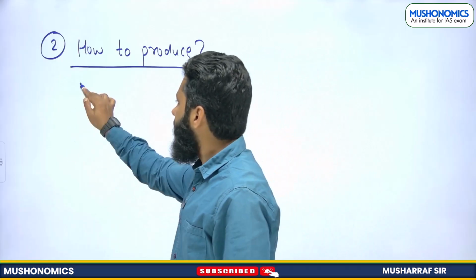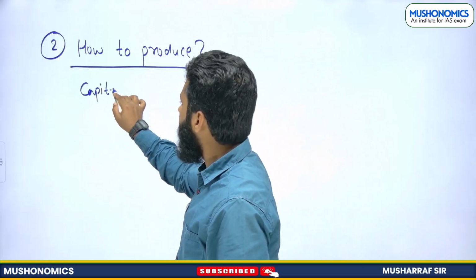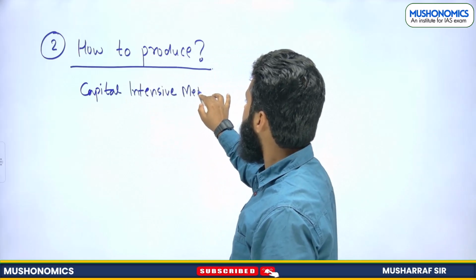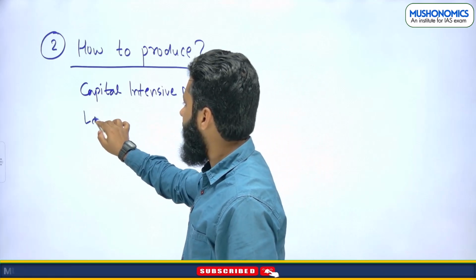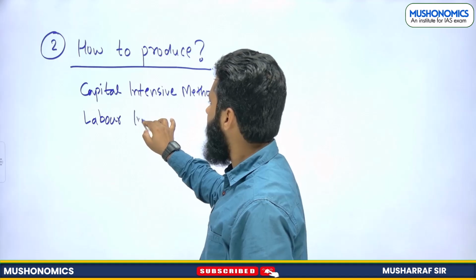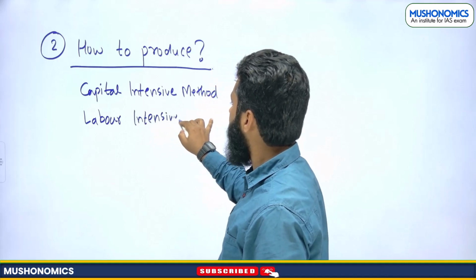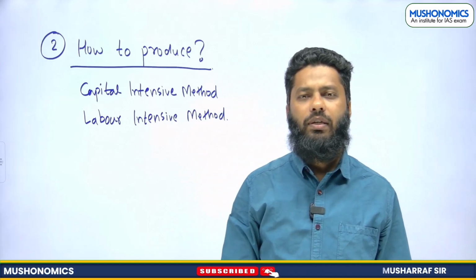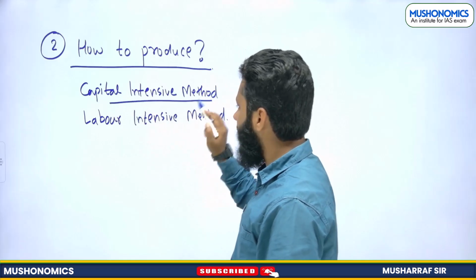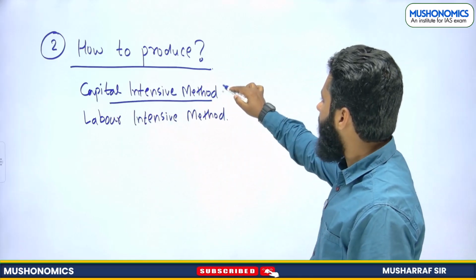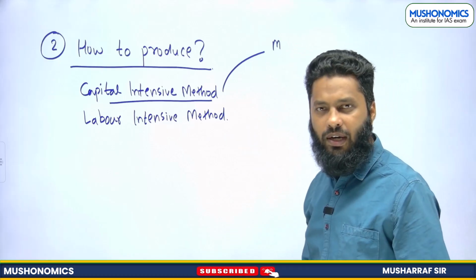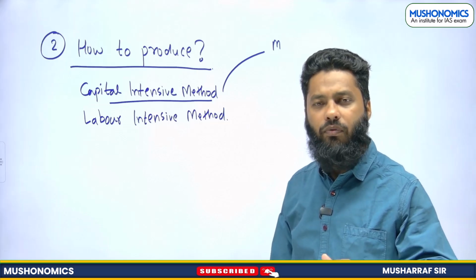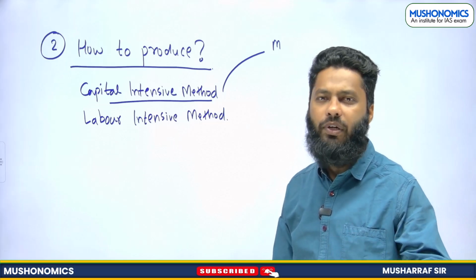Two factors: capital intensive method or labor intensive method. Capital intensive method, labor intensive method. Now what do we mean by this? When we say capital intensive method, more use of machines. Capital goods we understand, right? We have discussed it. Capital goods and consumer goods. Capital goods are those goods which will be used for further production of goods and services.